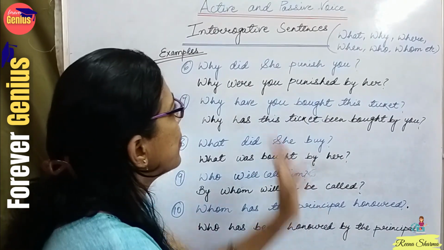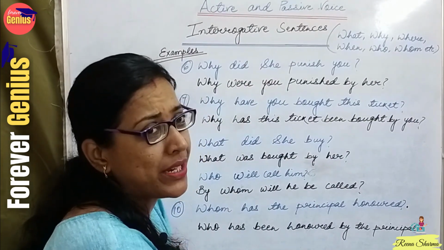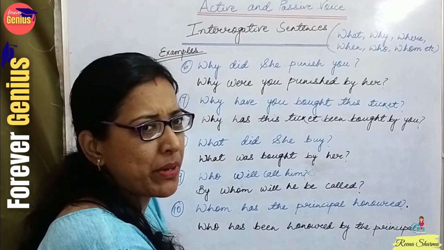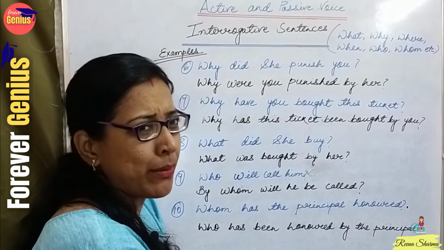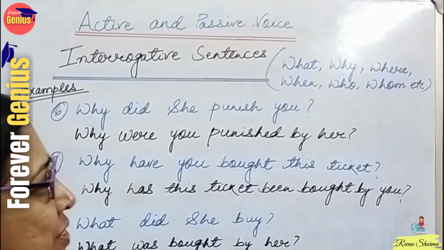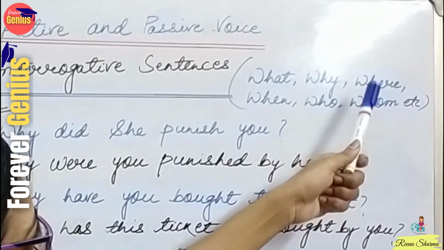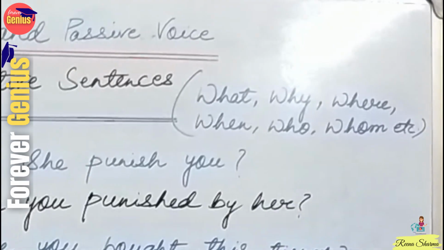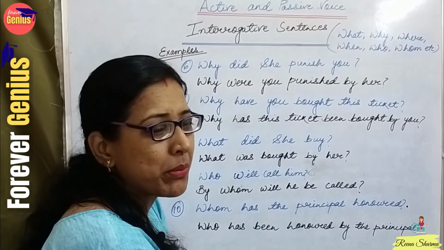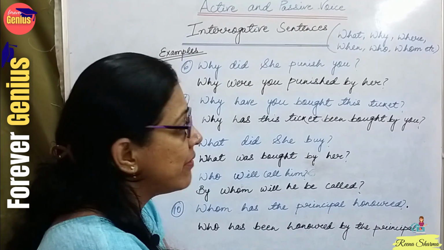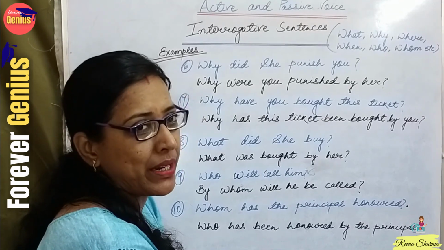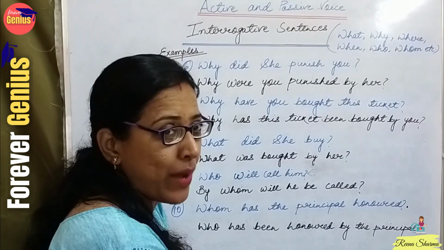Why did she? So see, now we would be doing some of the interrogative sentences which are related to the WH family. Ma'am, every time WH family, what are they? You all know. Why are you confused? Like what, why, where, when, whom, etc. These are all our WH family group. Why a group? Because they belong to the same family. When we ask certain questions and we get an answer, they are known as WH family. That is why we call them the WH family.